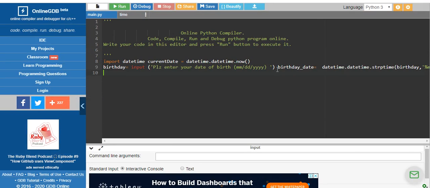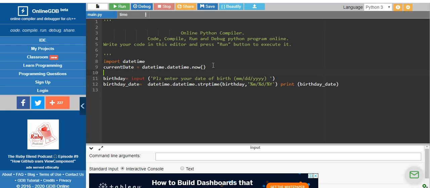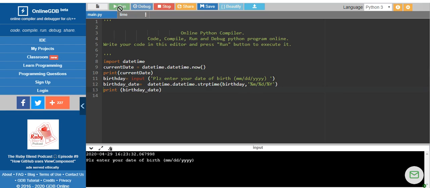Okay, so here I am taking the current date and time. I will print the current date. So what is today's date? Today's date will be printed. I don't know in what format it is going to take. Today is 29/4/2020, but the time is of a different format. It has to be converted into Indian timing format.